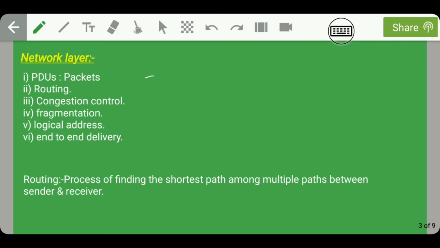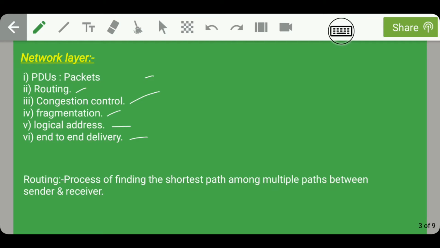Guys, the second point is that the network layer is responsible for routing. Third, the network layer is responsible for congestion control. It is responsible for fragmentation. It provides logical address and it performs end-to-end delivery. So guys, let us talk about each of these terms in detail.